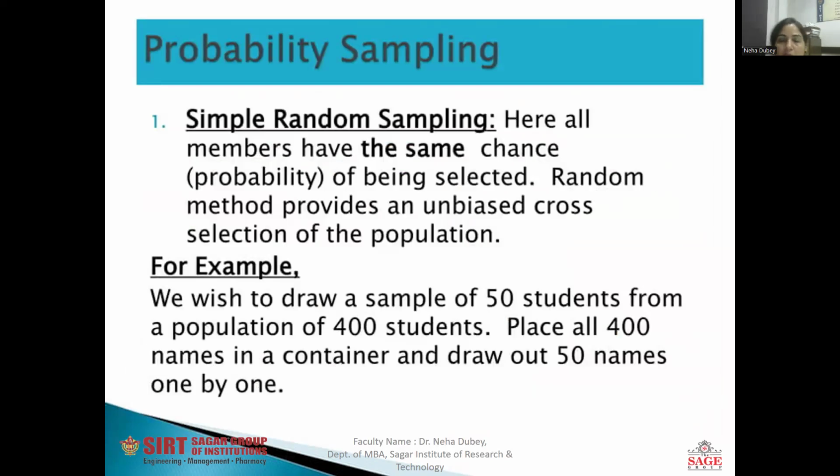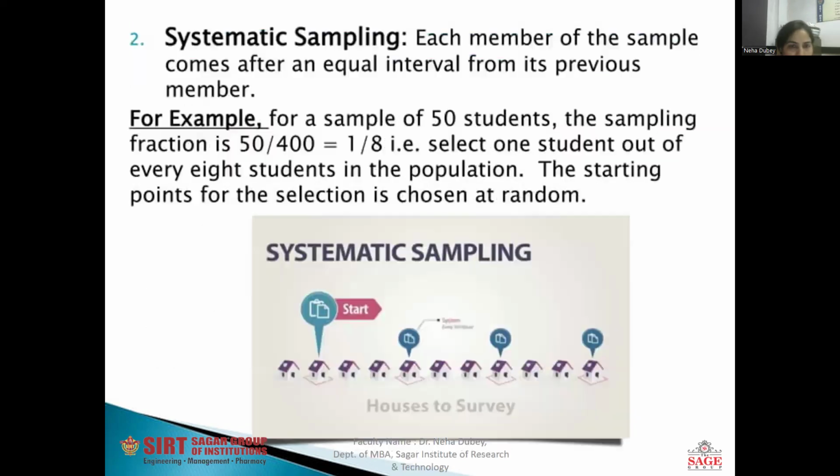In simple random sampling, all the members have the same chance or probability of being selected. The random method provides an unbiased cross selection of the population. For example, if we wish to draw a sample of 50 students from a population of 400, place all the 400 names in a container and draw out the 50 names one by one. So it is totally random sampling.